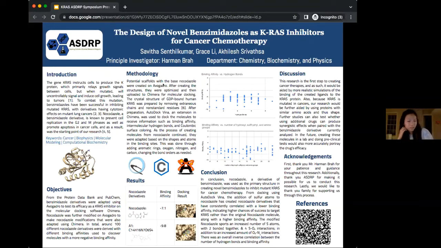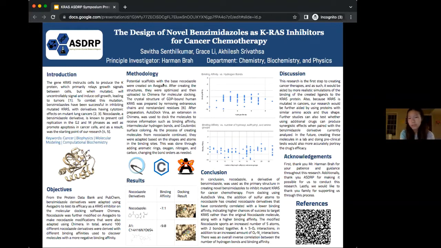So in our results section, on the first row is the original Nocodazole molecule. It has a chemical formula of C14H11N3O3S, and had a binding affinity of -7.1. And in the docking result, you can see how it looks bound onto our 4OBE human KRAS. And then in the second row is our A1 Nocodazole derivative that we made with a chemical formula of C14H16N7O6S4 with a lower binding affinity of -9.8. And then you can see how our Nocodazole derivative looks docked onto the GDP-bound human KRAS.